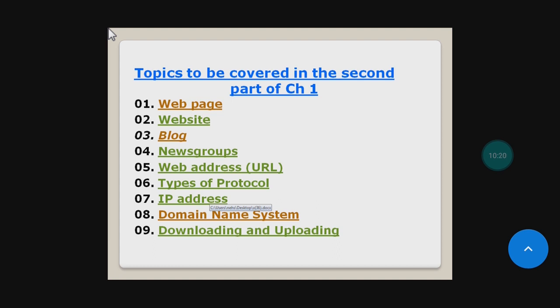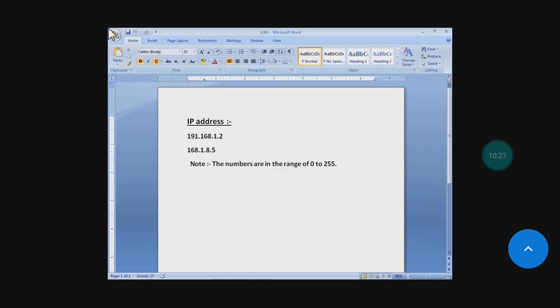Now next one is IP address. Internet protocol is the unique identifier for each connected device on a network. Each device connected to a network will have a unique identifier that is known as IP address. IP address is a set of numeric digits arranged in 4 groups. You can see